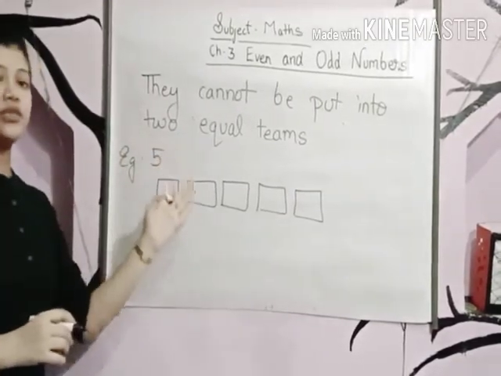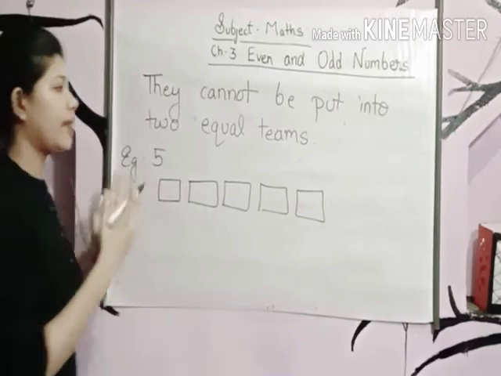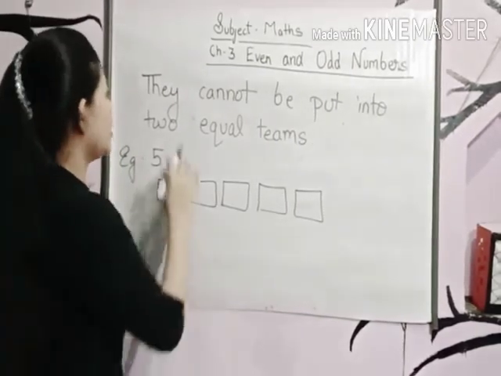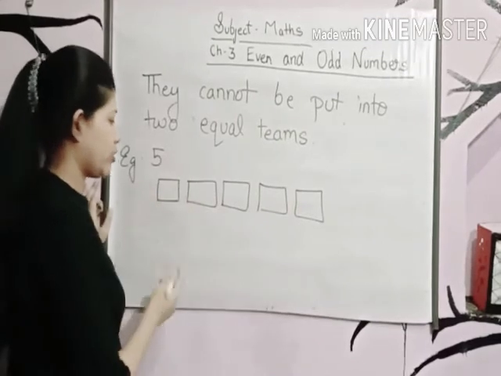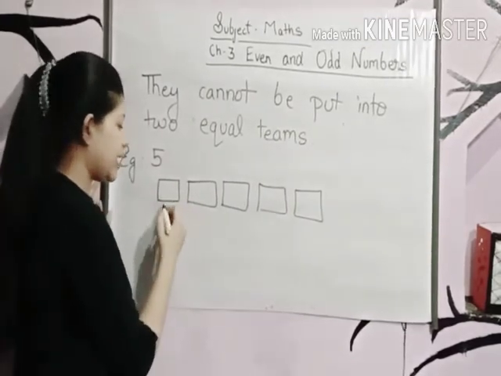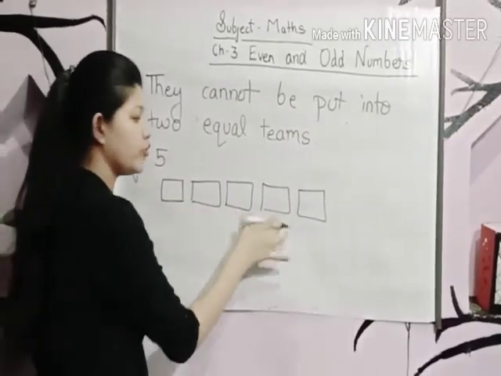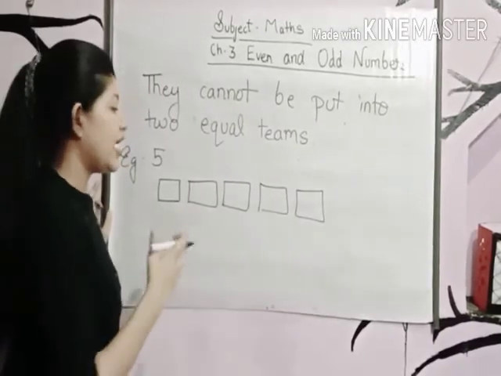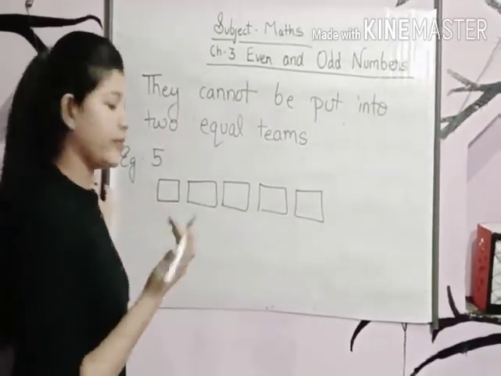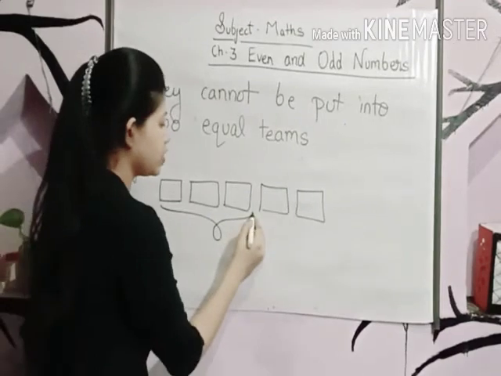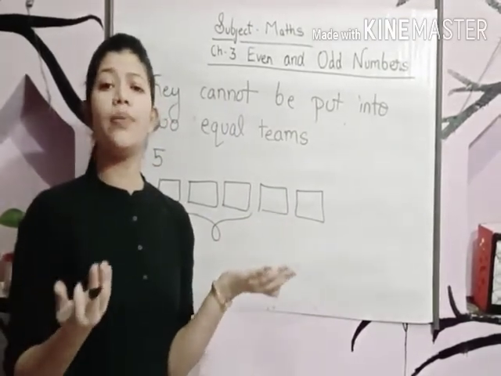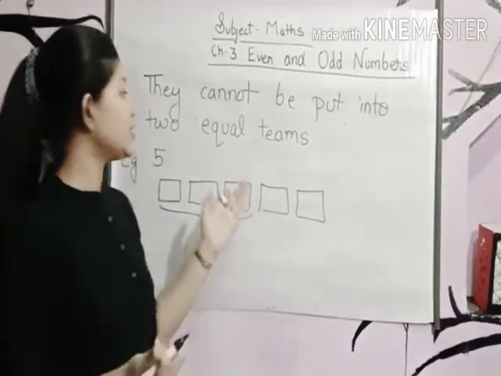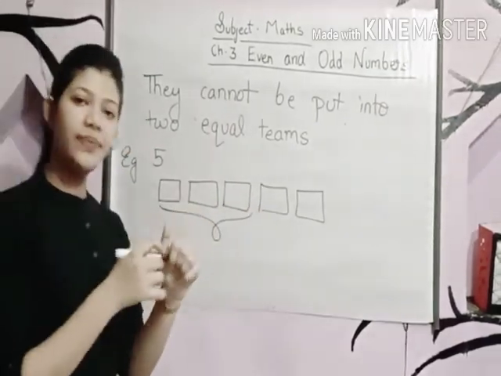How can we apply this rule? They cannot be put into two equal teams. Let's divide this into two equal teams. If we divide into teams of 2, 1, 2, 1 leftover is there. Let's divide into teams of 3, 1, again 2 leftovers are there. We cannot form equal teams. It means this is an odd number.